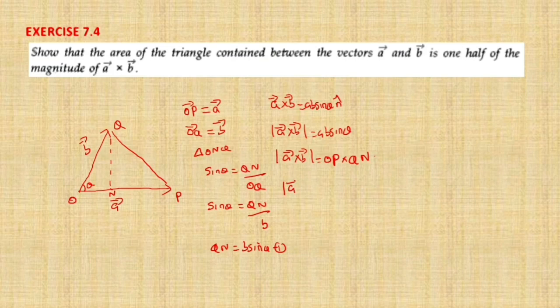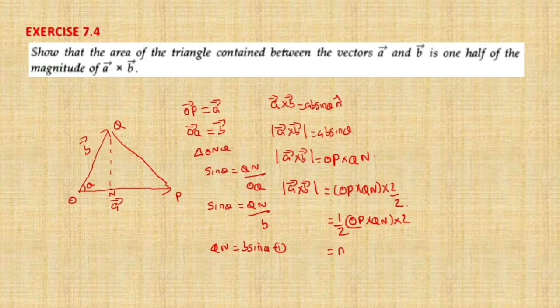So we can write once again that the magnitude of A cross B is equal to OP into QN, multiplied and divided by 2. So we can write this equation as half into OP into QN into 2. Same equation only. What is half into OP into QN? OP is the base and QN is the height. That means half into OP into QN is the area of triangle POQ.